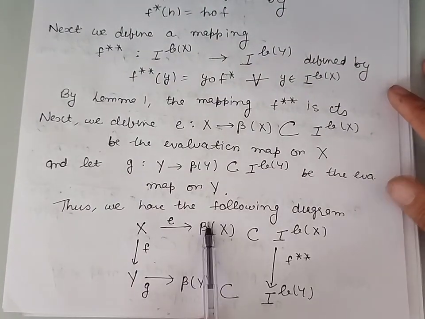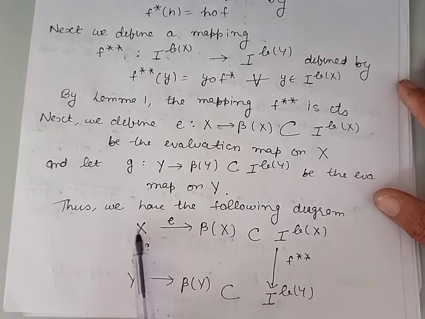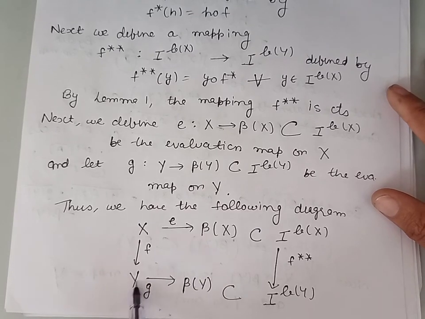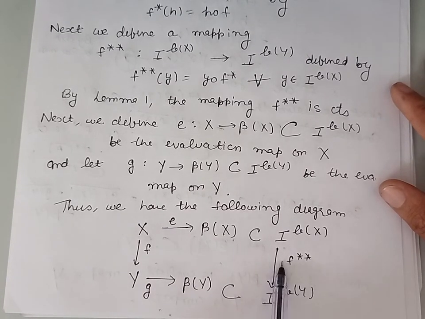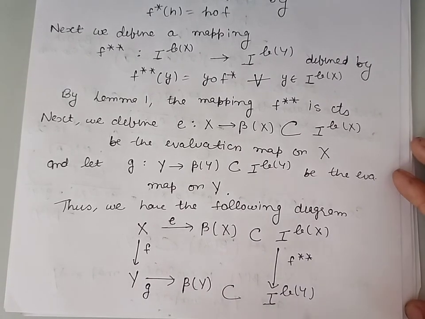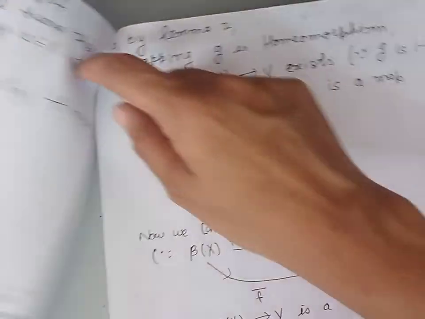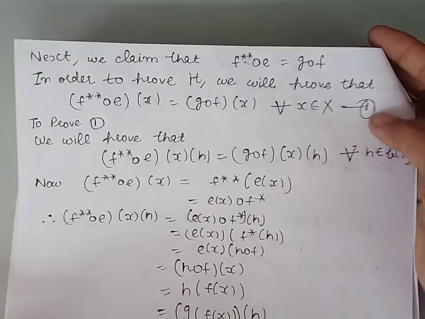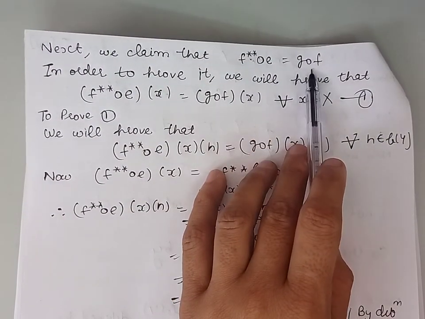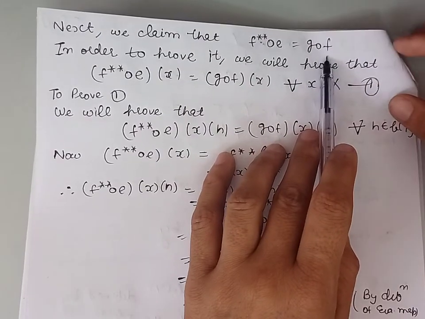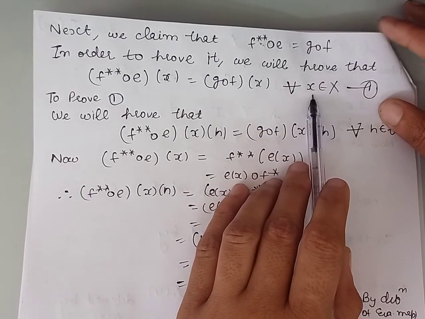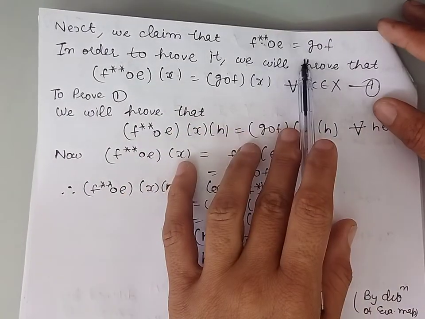Thus we have the following diagram. Evaluation map E is a mapping from X into beta X. f is a mapping from X into Y. G is a mapping from Y into beta Y. f double star is a mapping from the cube I^Bx into the cube I^By. So we have this diagram. Now, next we claim that the composition of the mapping f double star with E is the same as the composition of the mapping G with f. In order to prove this, we will have to prove that the image of every element of X under these two mappings is the same.